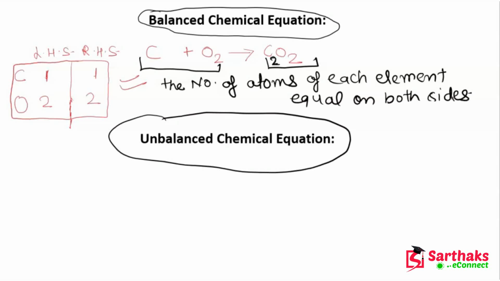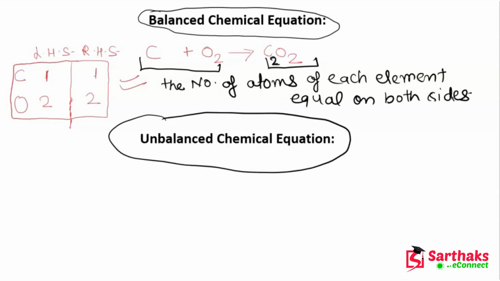But here you can see an extra carbon is coming in the product, so that's why it is not fulfilling the law of conservation of mass. Or you can say it is not abiding by the law of conservation of mass. So that's why an equation should be balanced.